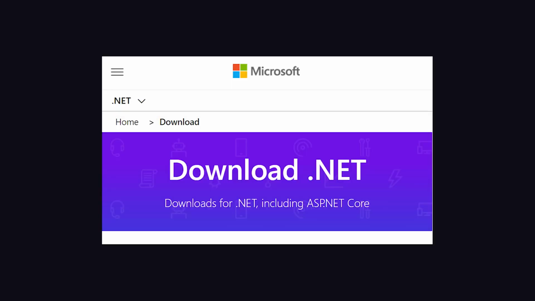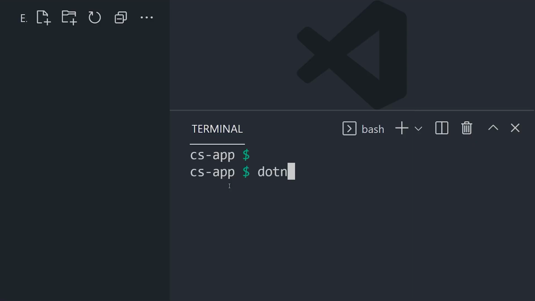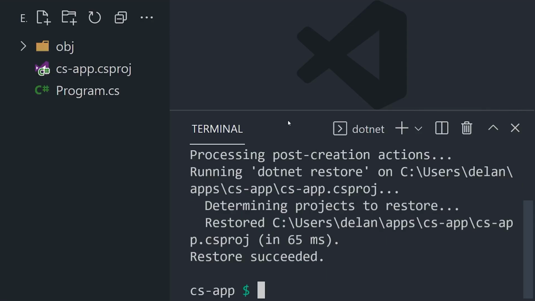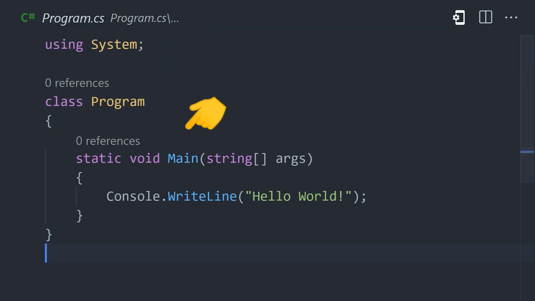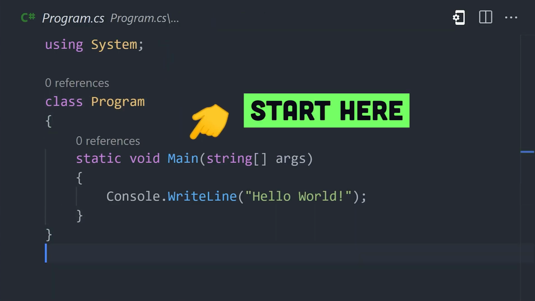To get started, install the .NET Core SDK, then open the terminal to an empty directory and run dotnet new to create a new application. That creates a Program.cs file that imports the System namespace at the top, then provides a class with a Main function, which is where your code will start executing.